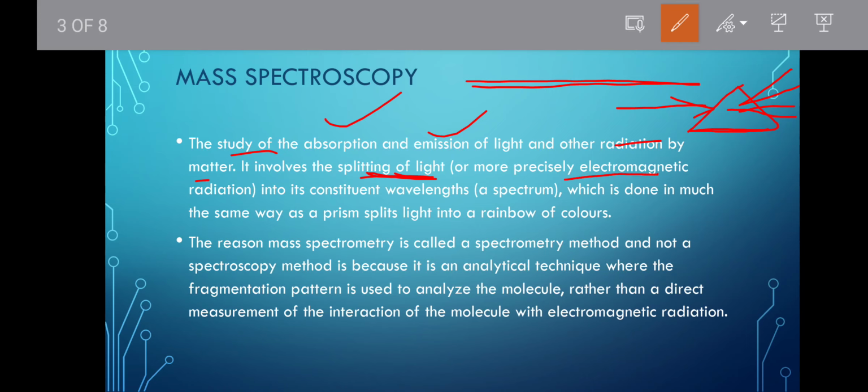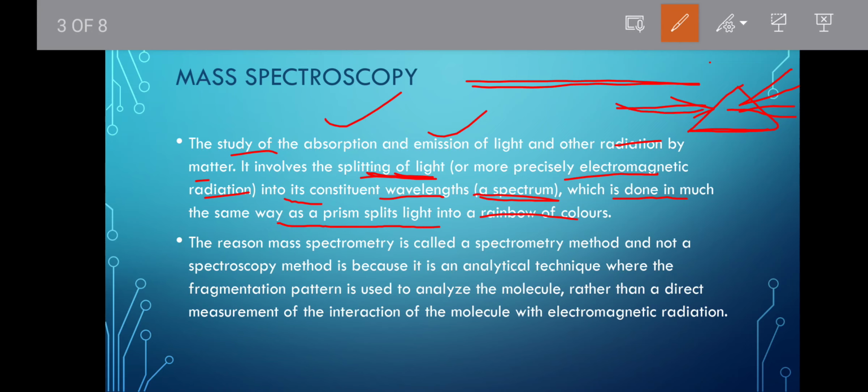So electromagnetic radiations, we have learned in the last video lectures, are split into their constituent wavelengths, like a spectrum. So what have we covered, like UV, IR, all that, right? This is done in much the same way as the prism splits the light into a rainbow of colors. So the basic concept is the splitting of light.